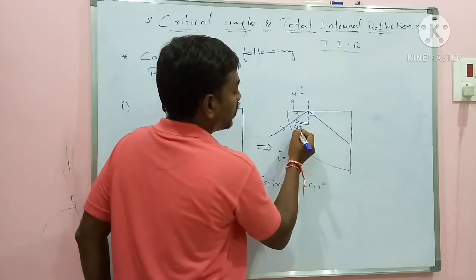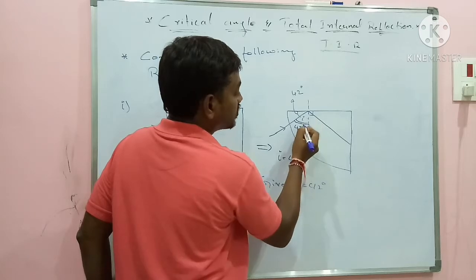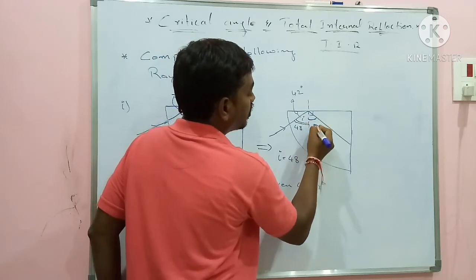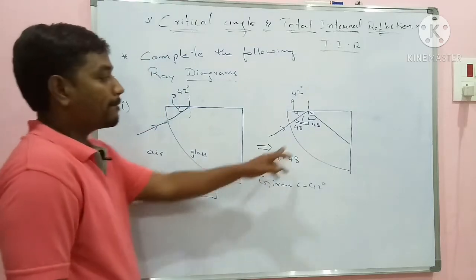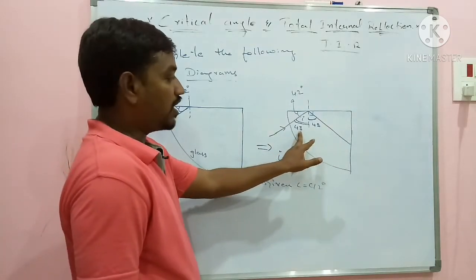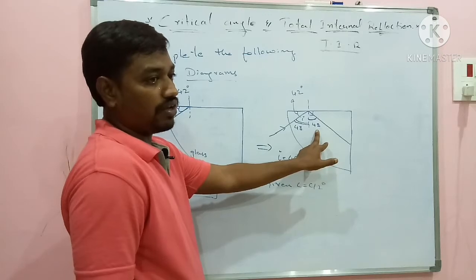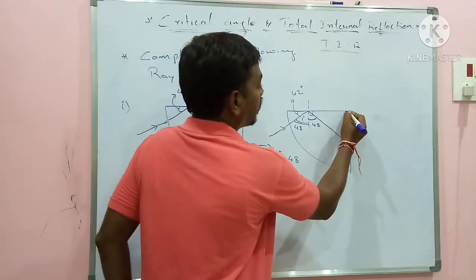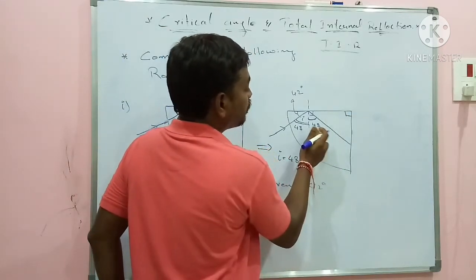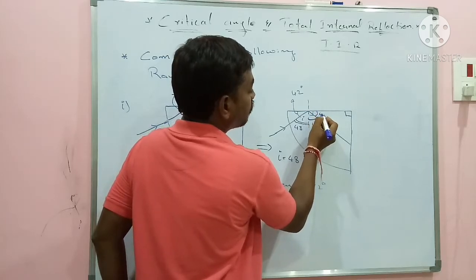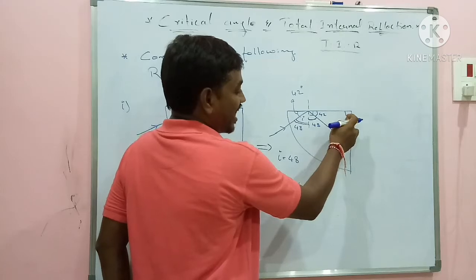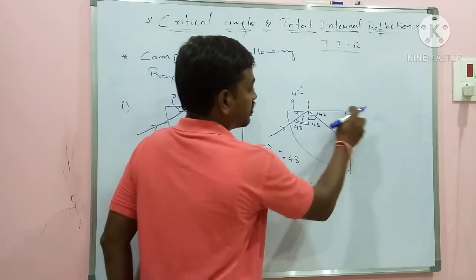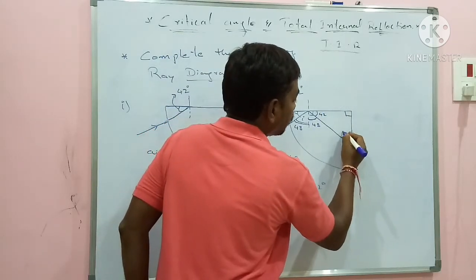Now, if this is 48, if this is the angle of incidence, this will be the reflection. So this also will be equal to 48, no? Law of reflection: angle of incidence is equal to angle of reflection. And here I have 90 degrees. If this is 48, this will be 42. If this is 42 and this is 90, I have a triangle here. This will be 48.